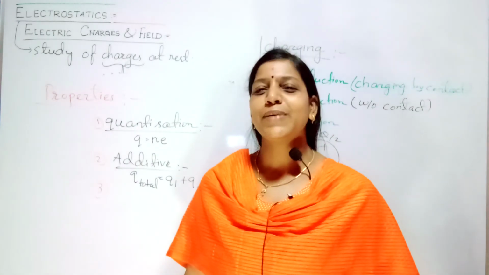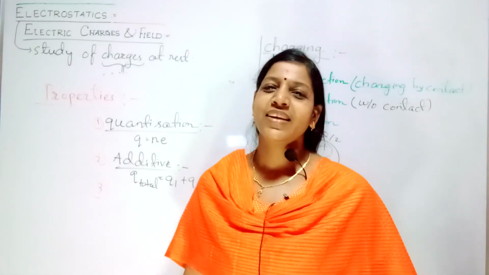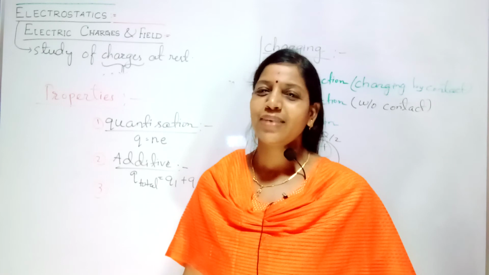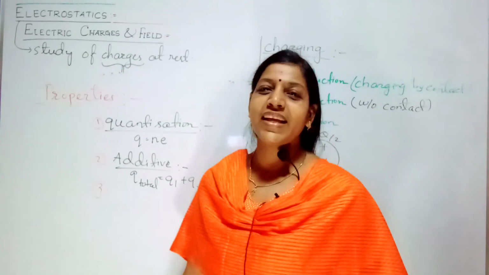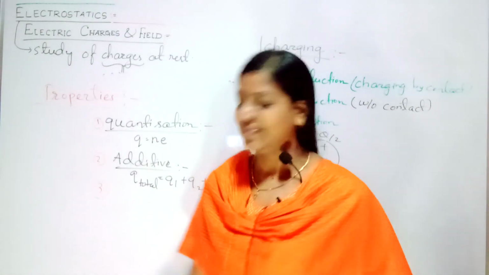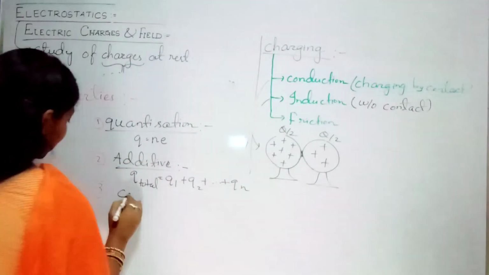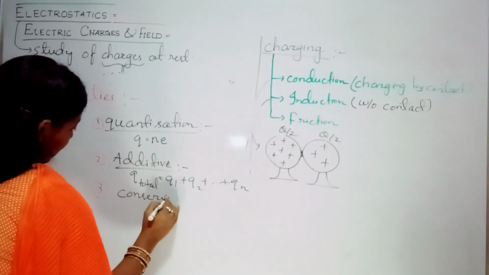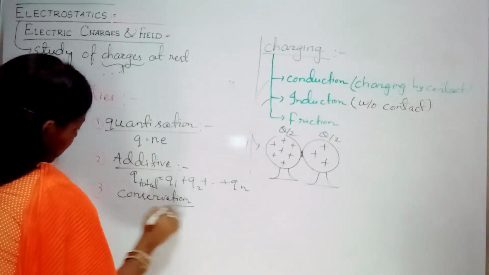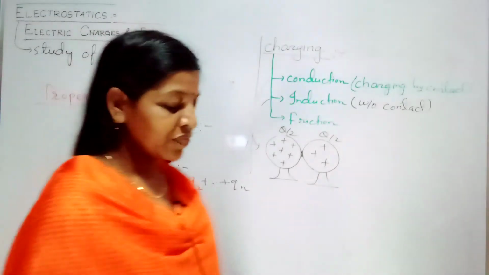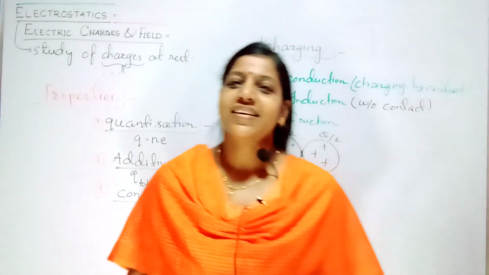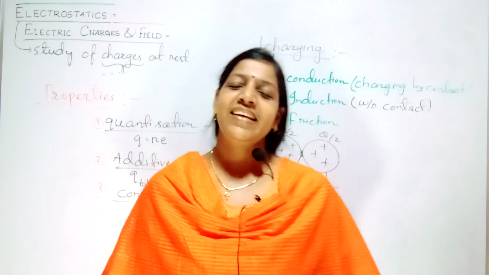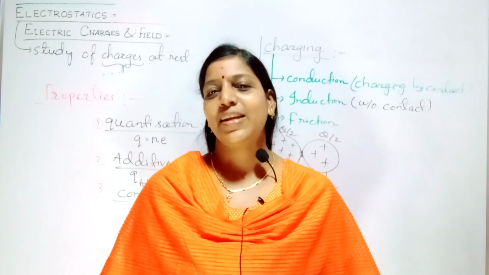What is your third property? That is nothing but your simple property. I think all of you know. What is that property? Conservation. So what is the conservation law? Conservation law or conservative property. Like for energy you have studied: energy can neither be created nor be destroyed.